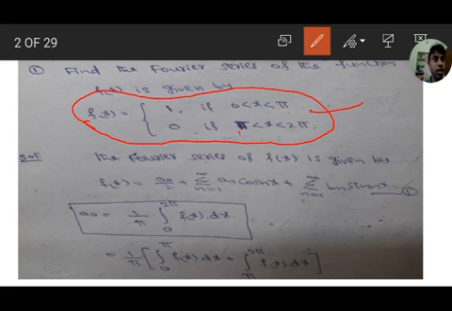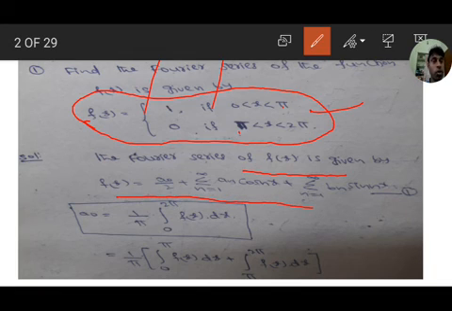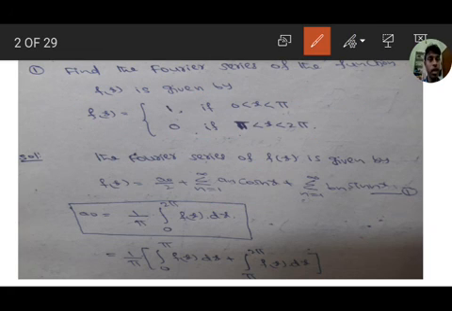The Fourier series for such functions is given by f of x equal to a naught by 2 plus sigma n equal to 1 to infinity an cos nx plus sigma n equal to 1 to infinity bn sin nx. For this, a naught equal to 1 by pi integration 0 to 2 pi, because from 0 to pi the function is 1 and from pi to 2 pi it is 0.